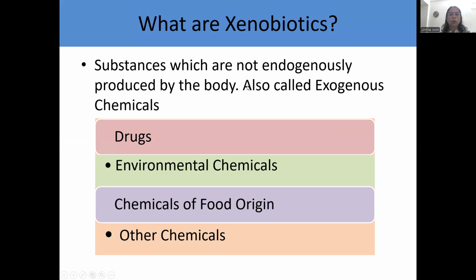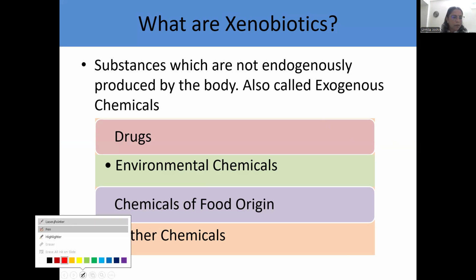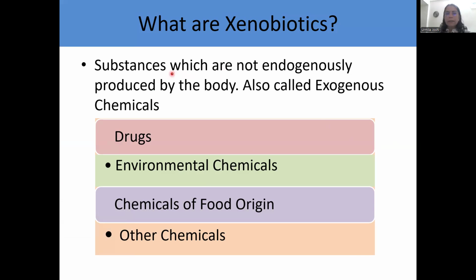So, starting with xenobiotics. What are xenobiotics? Okay, xenobiotics are the substances which are not endogenously produced by the body. These are called as exogenous chemicals also, or xenobiotics. Now, what are the examples of xenobiotics? All the drugs that we consume during illness are xenobiotics. They are not produced by the body, they are obtained from an external source.